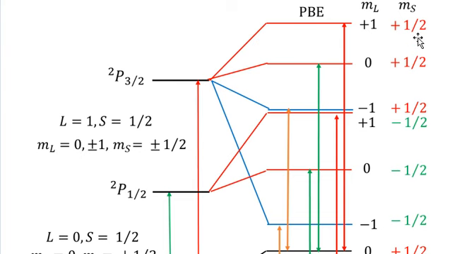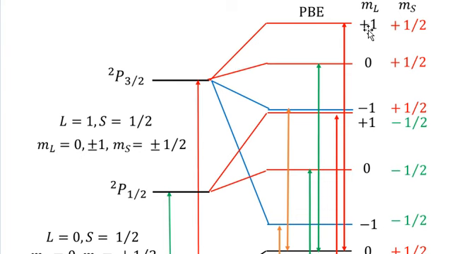And these 6 values are for each plus half MS value, there will be 3 values of ML. And for minus half value of MS shown in green, there will be correspondingly 3 values of ML. So these are actually six splittings. So I have drawn some splittings from P3 half. So this is the splitting.